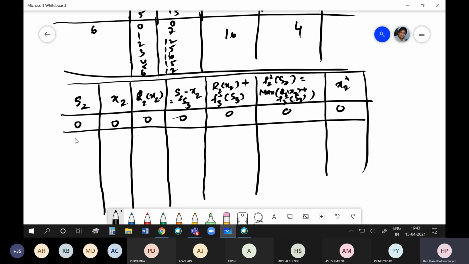Now, let us say I have 1. What are the possible X2 values we can have now? I don't release anything to X2, that is 0. Or I may release 1 unit. If I don't release, R2 of X2 is 0. Then what will happen to S3?